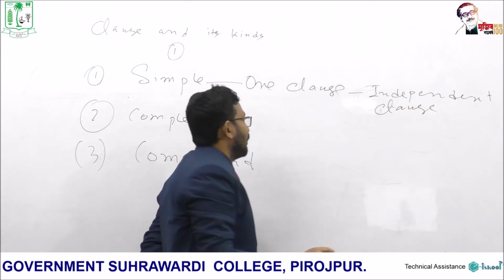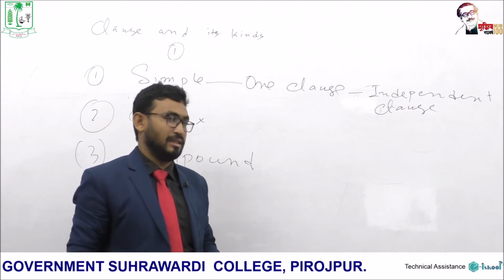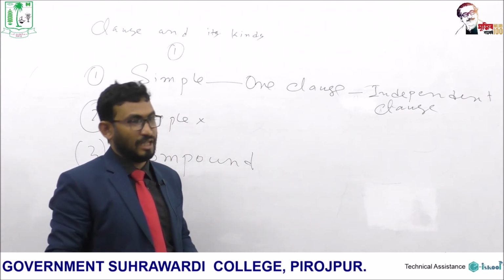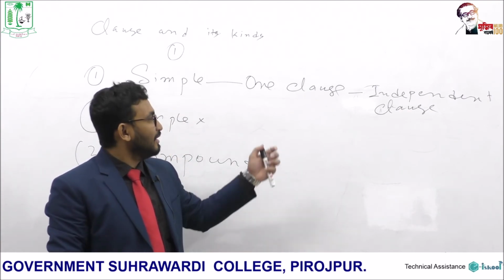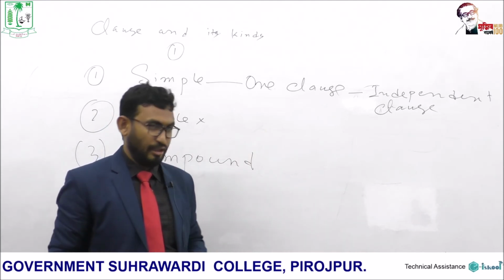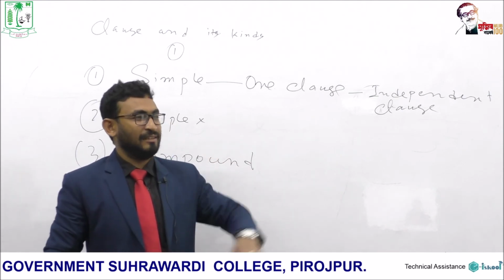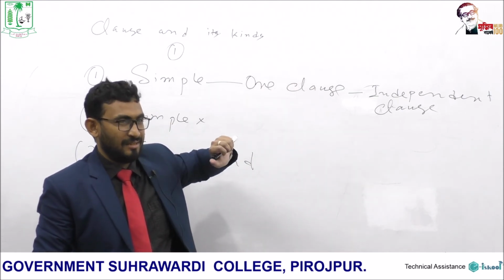So, if you find only one clause in a sentence and that very clause is an independent clause, you can simply tell that this is a simple sentence.